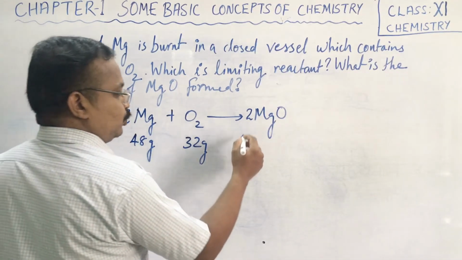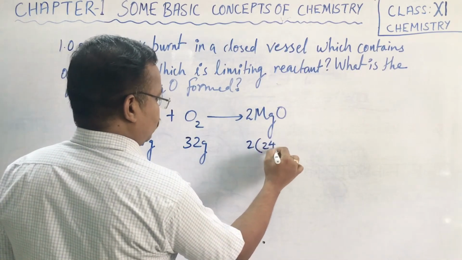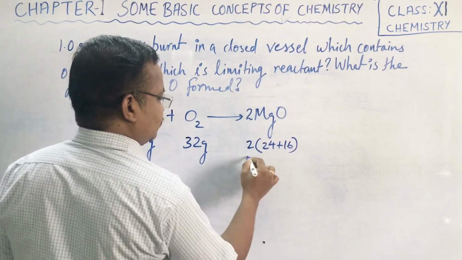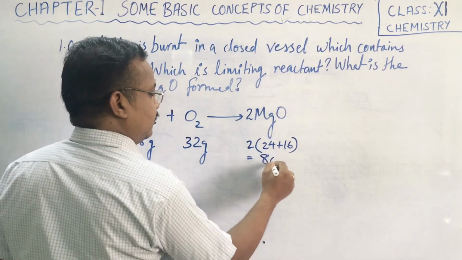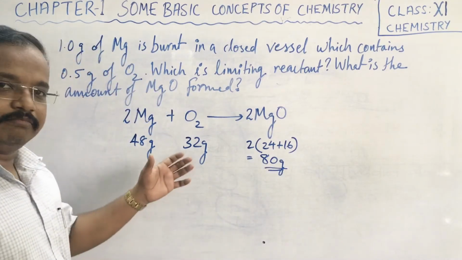Now 2 into 24 plus 16 comes to 80 gram. What does it mean?